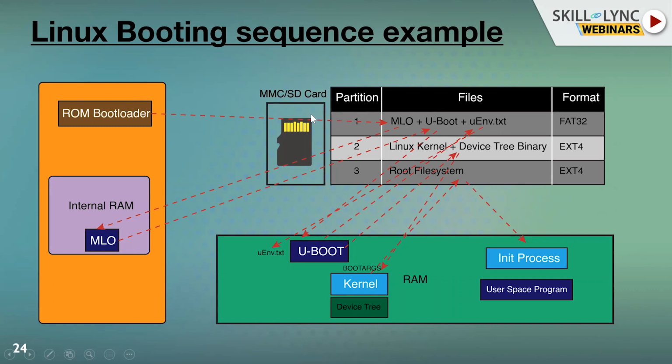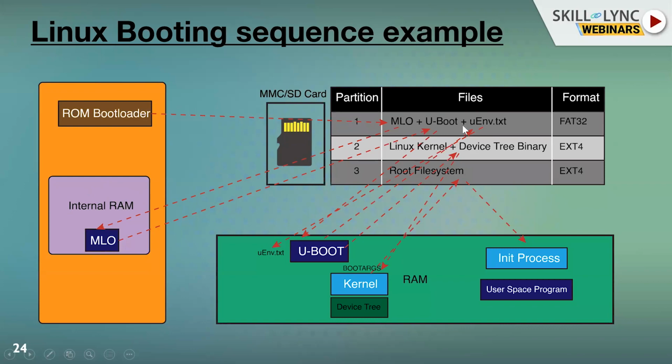Then there is a partition available in the SD card, and it will read only the first MLO, something like a memory loader, into the internal RAM. Then the control will pass to the internal RAM. Basically, control is given to here. When control passes here, the next software will get activated. Then the next software will read the SD card and understand the next stage of booting software.